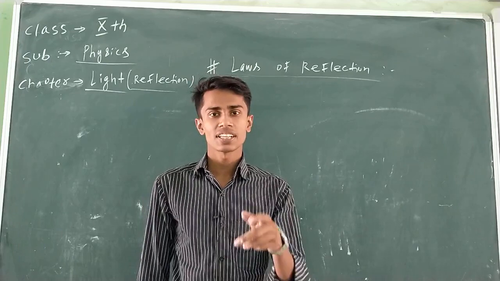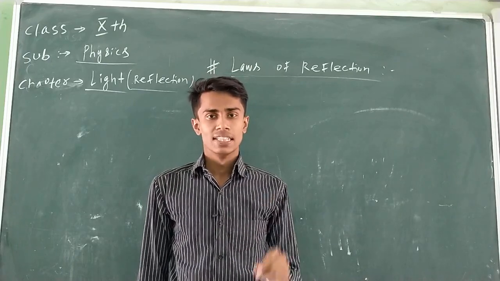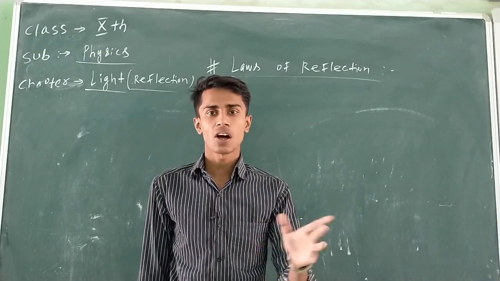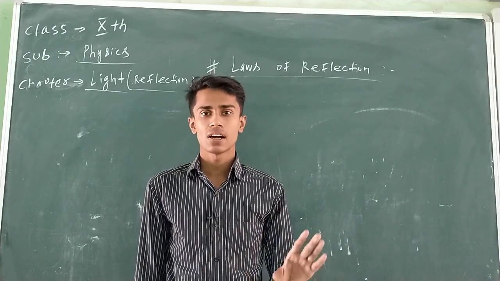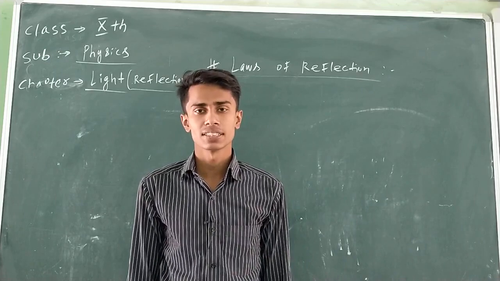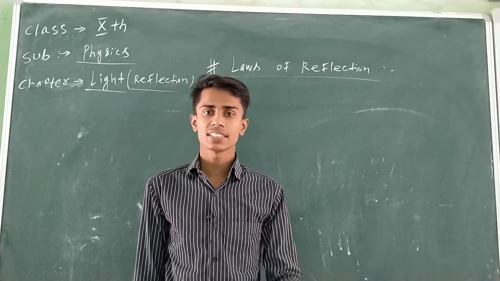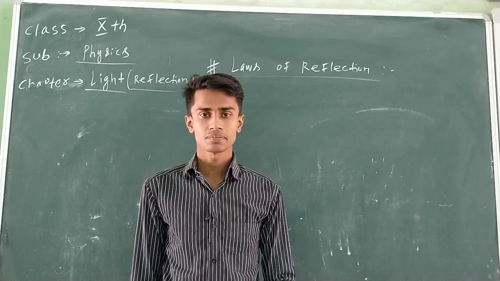What are the two laws of reflection? You have written in the notes the first law: the incident ray, the normal and the reflected ray at the point of incidence on the boundary of the medium all lie on the same plane at the point of incidence. Yes or not? And what is the second law of reflection? The angle of incidence is always equal to the angle of reflection. Listen here.